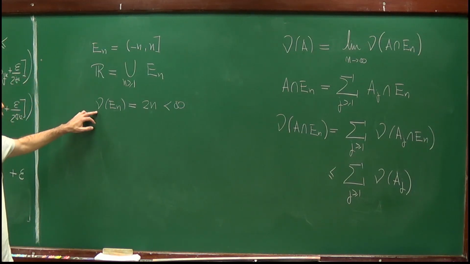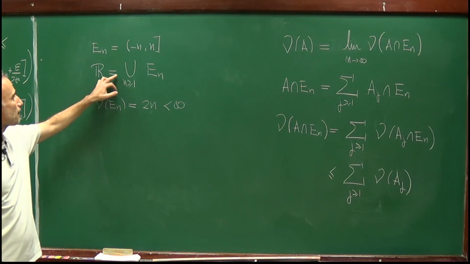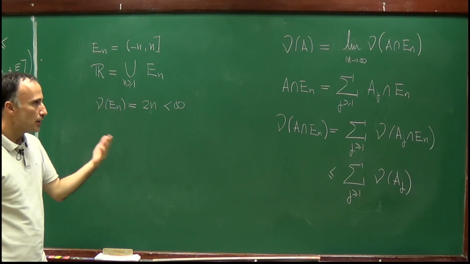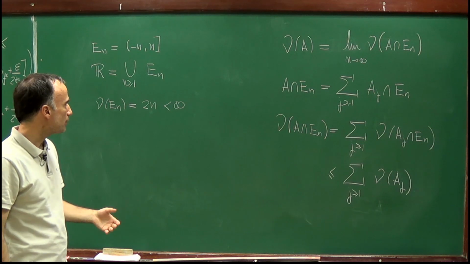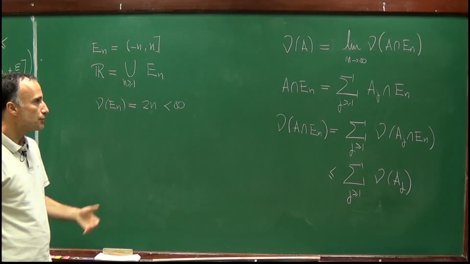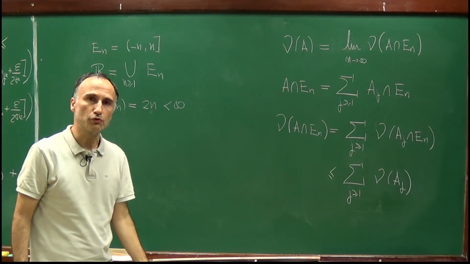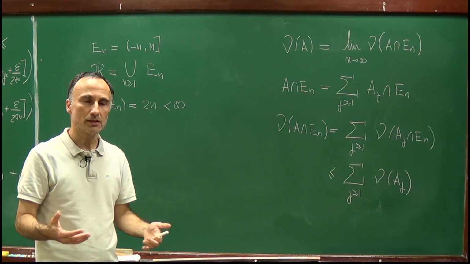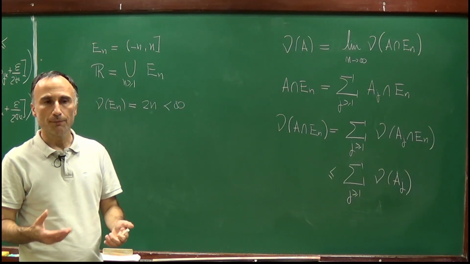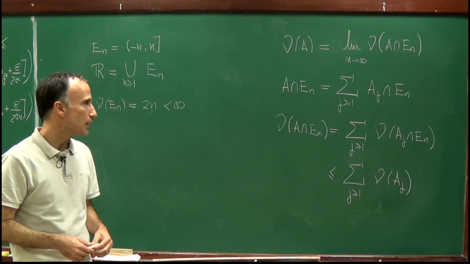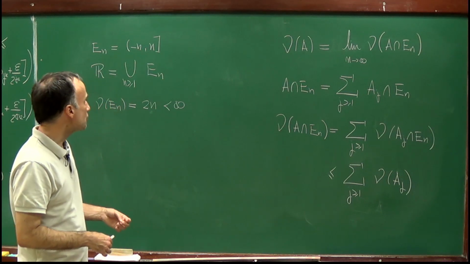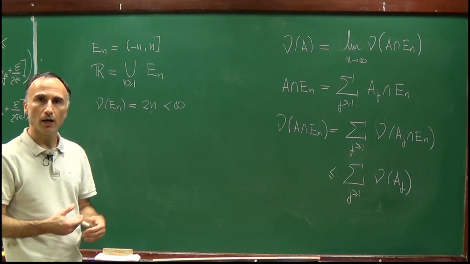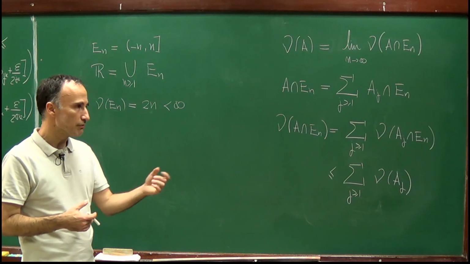Therefore, this function defined in the algebra is clearly sigma finite, and therefore, as we have seen in the proof of Carathéodory's theorem, the extension is unique. So this concludes the proof of the existence of a function which is sigma additive and which is defined on the sigma algebra generated by the intervals, and which for a fixed interval (a,b] gives to this interval the value of its length.